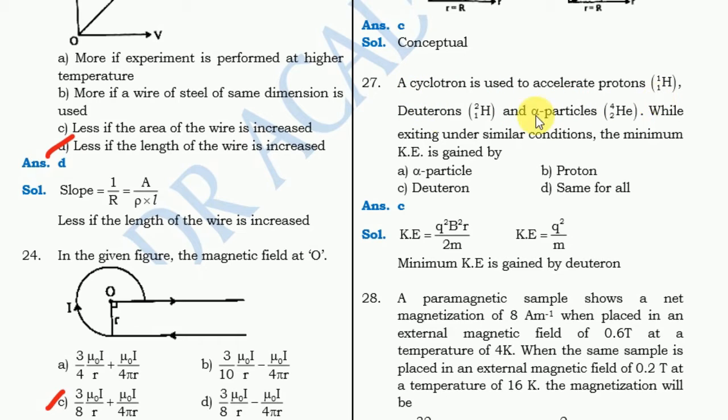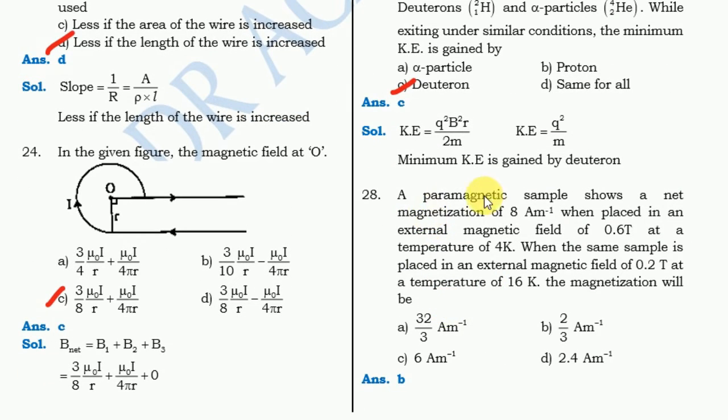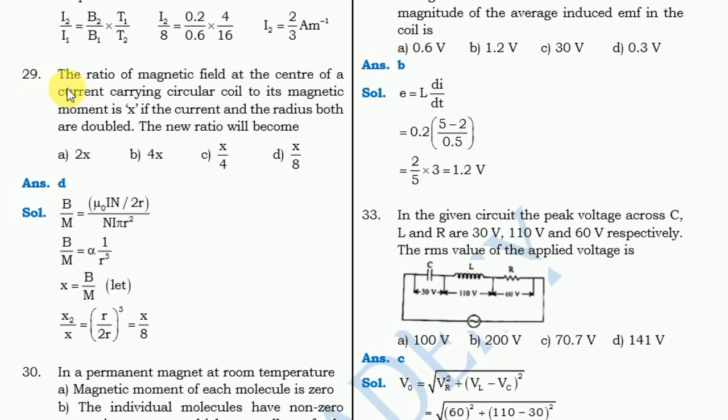Next one, a paramagnetic sample shows a net magnetization of 8, for this question the correct answer is option B.